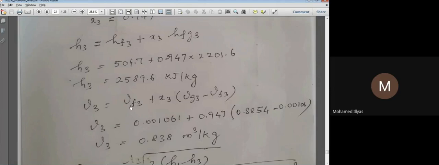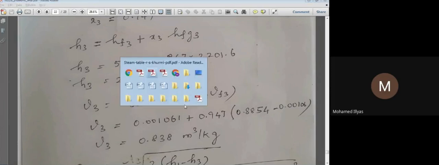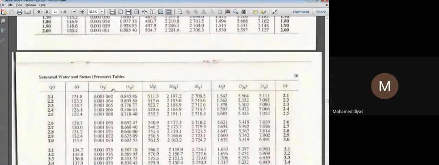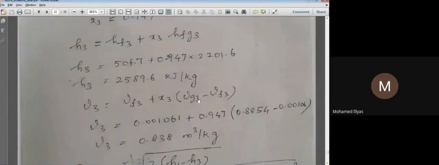Okay, v = vf + x vfg. Here, one thing we have to see. Unlike our enthalpy and entropy in the steam table, we don't have vf, vfg and vg. We don't have it. We have only vf and vg. So accordingly we have to change our relation.